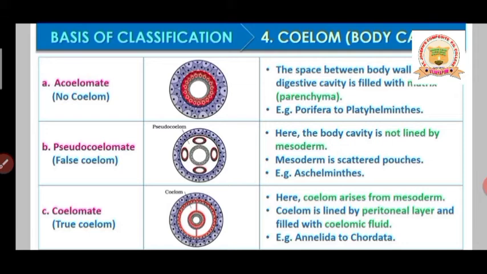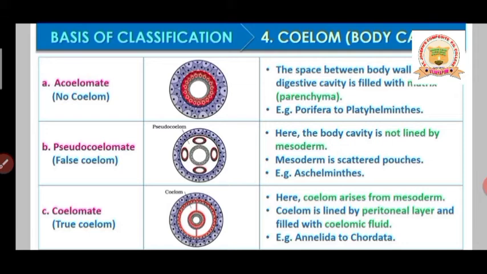That cavity is not always empty; it is filled with some fluid, so it is called coelomic fluid. The fluid present inside the coelom is coelomic fluid only. Such animals are considered coelomate animals.